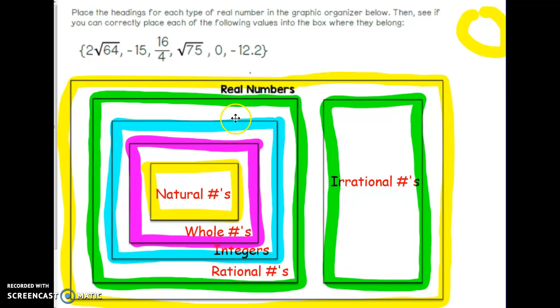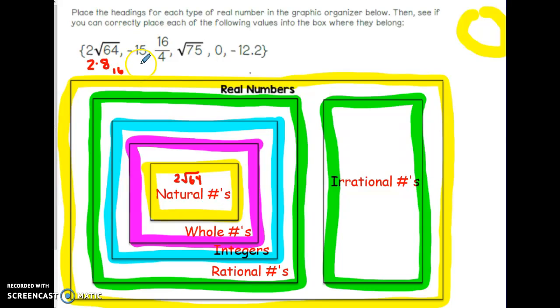So really, with this assignment, I wanted you to familiarize yourself with the diagram. And then what you're supposed to do is take your numbers. 2 times the square root of 64. Square root of 64 is 8. So basically 2 times 8 is 16. 16 is one of our counting numbers. So even though it seems kind of tricky, it really does represent a value that you could use to count. So that would go in this box.